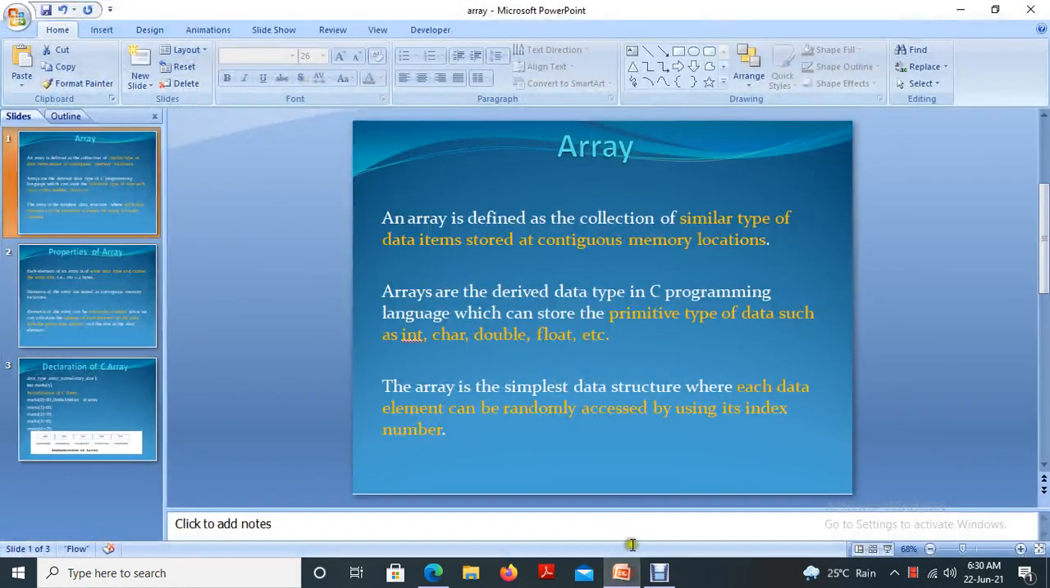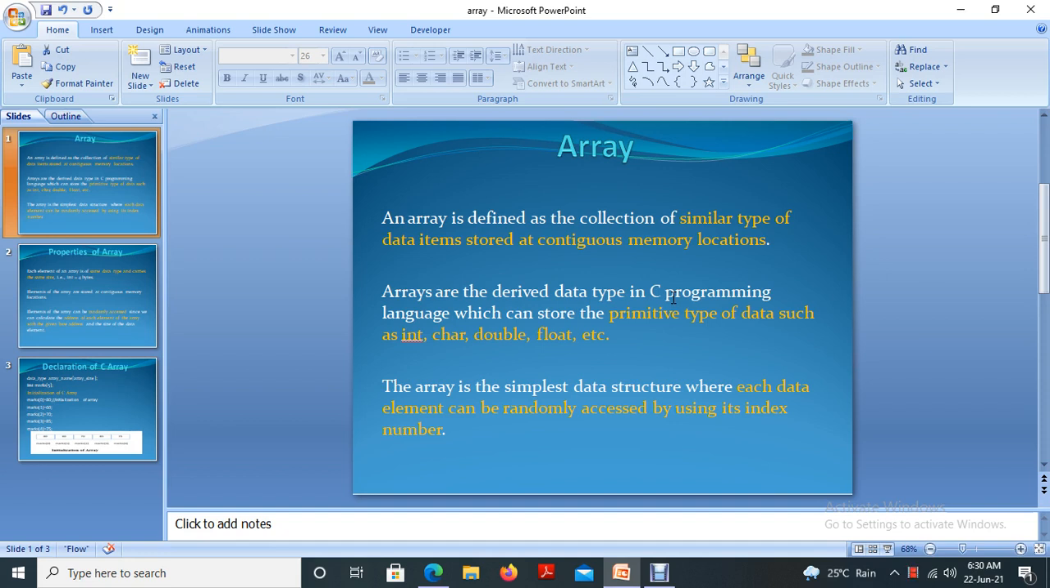Hi all, welcome back. Today we are going to discuss a new concept named array. So what's an array? Up to the last classes we discussed the declaration of variables, and those variables can store only one value. That is the important thing. For example, int a, int b: a can store only one value.